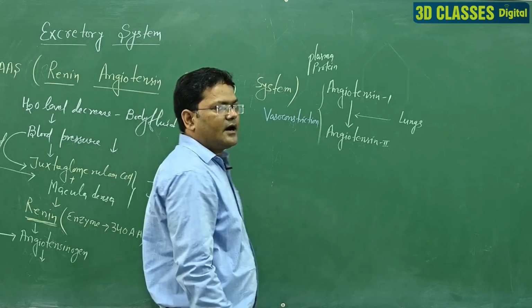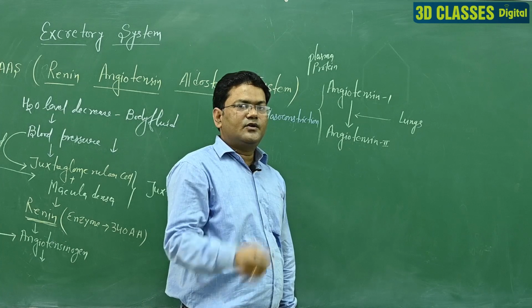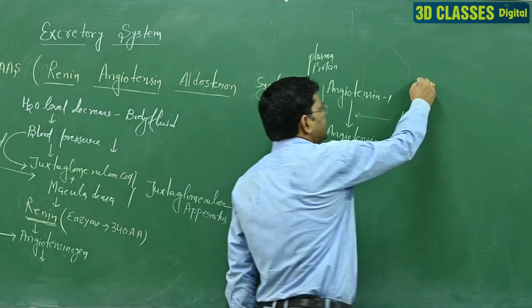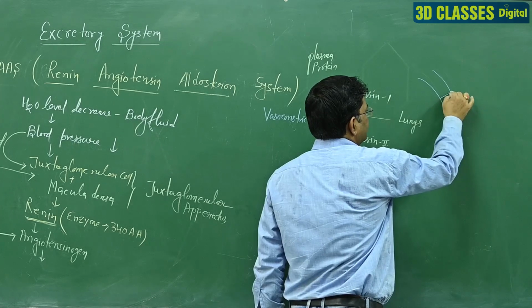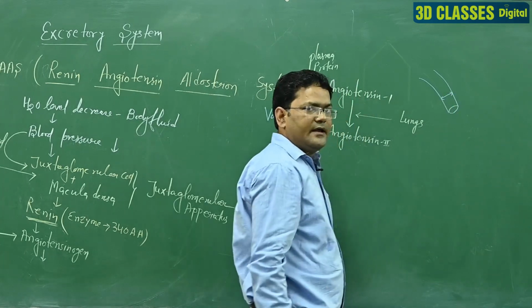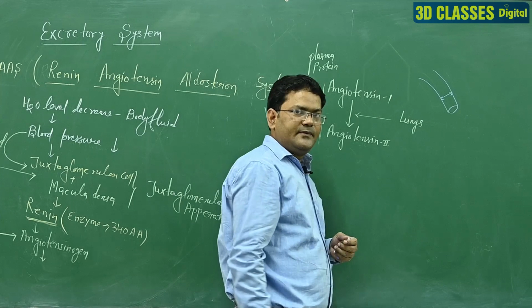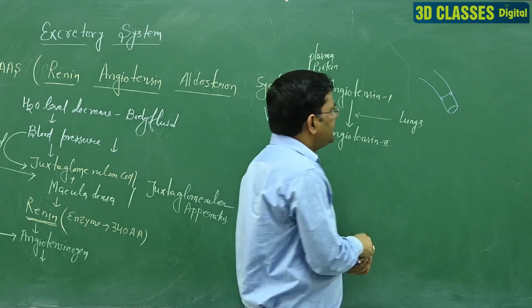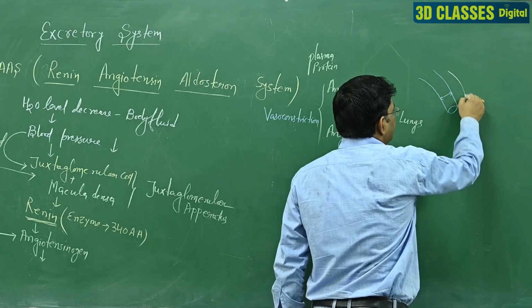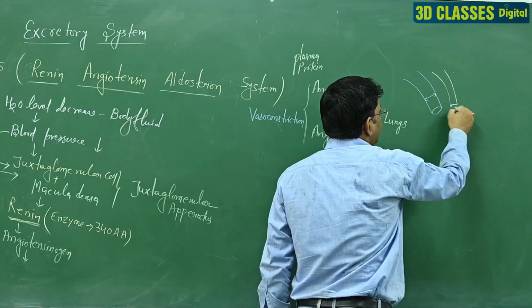That means the artery, vein and circulatory system have normal function, and their diameter is like this. When angiotensin second is formed, the diameter decreases.